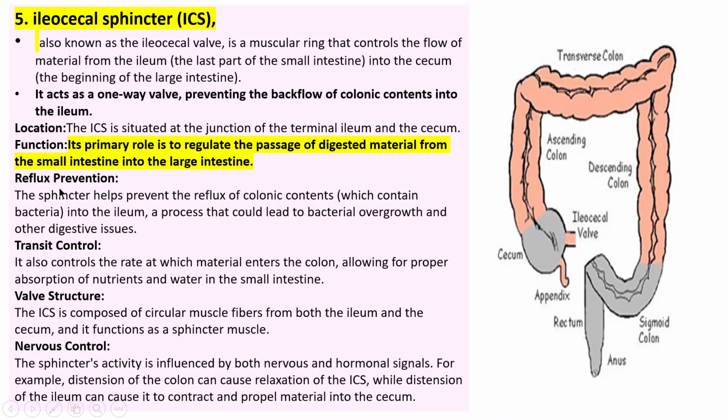So it prevents reflux, meaning material does not return back to the ileum, and it controls transit so that proper absorption of nutrients and water in the small intestine takes place. It is composed of circular muscle fibers from both the ileum and the cecum, and it functions as a sphincter muscle.